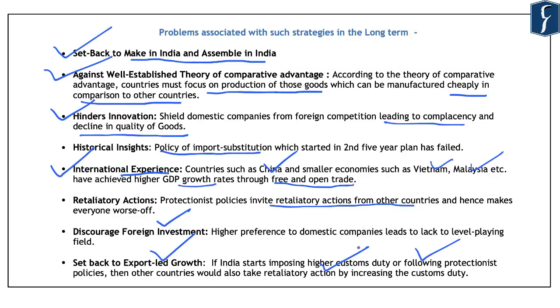So in this article, we have clearly looked at the strategies adopted by India in its Atmanirbhar Bharat Abhiyan and Vocal for Local campaign. At the same time, we have looked at the problems associated with such strategies in the long term on the economy. And they can be very important for us from the General Studies paper 3 point of view in the topic economic development, where you can be asked questions on the issues related to protectionism or issues related to the Atmanirbhar Bharat Abhiyan. And with this, let's take up the next news article now.